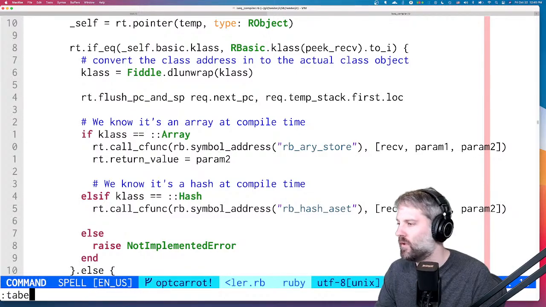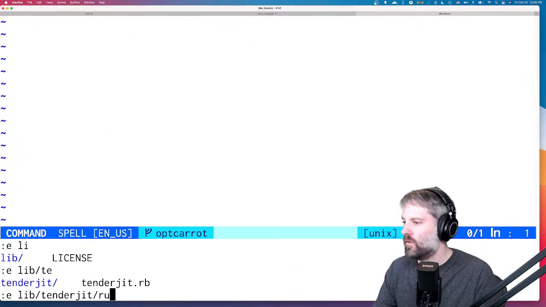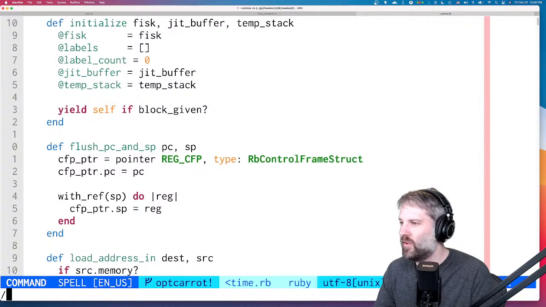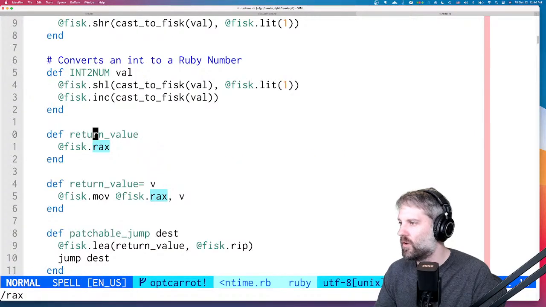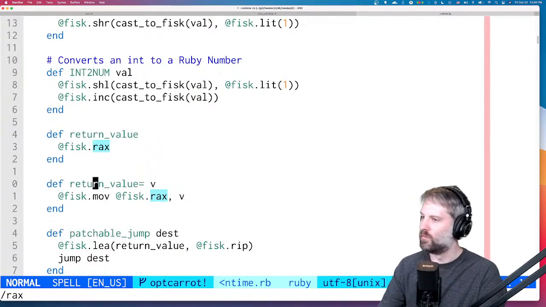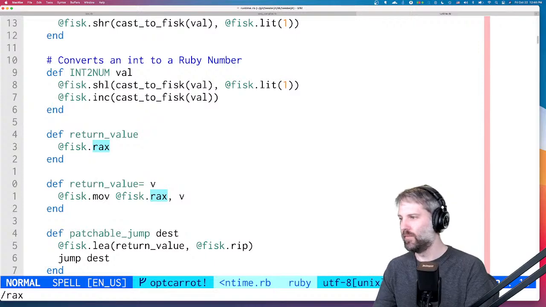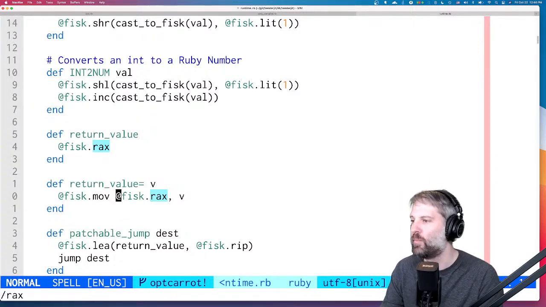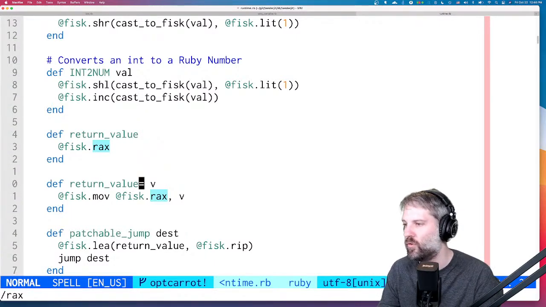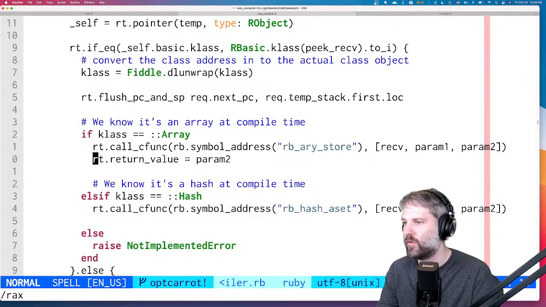Let's see. TenderJIT runtime. Does anything in here deal with rax? Let's look. Oh, I already made this. Return value equals. So we'll copy whatever value there is into rax. Okay, cool. So we should be able to do that, and it'll work.